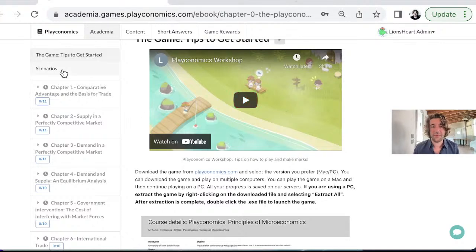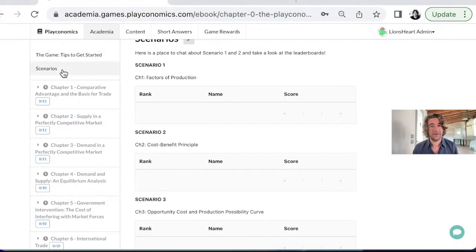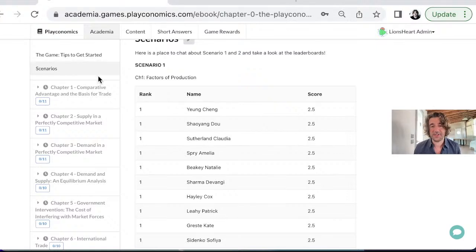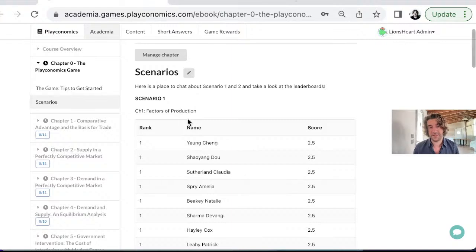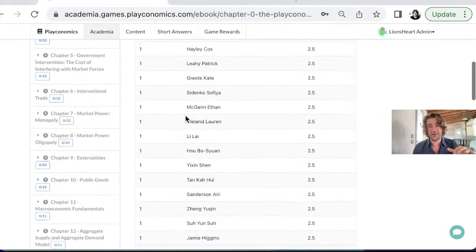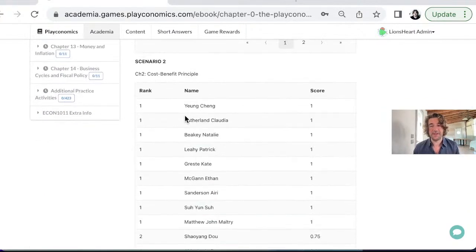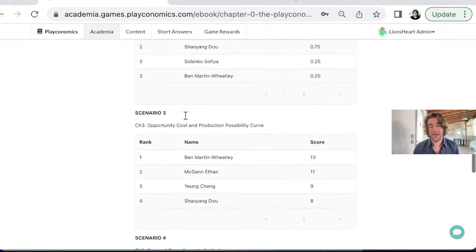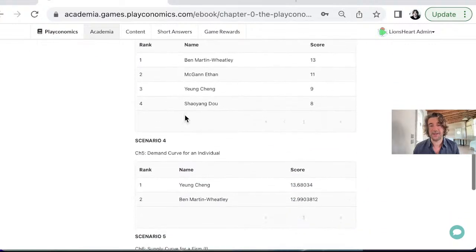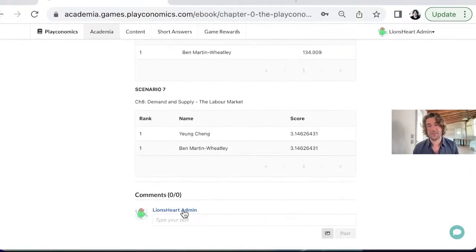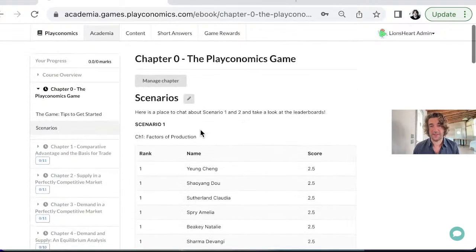Very nice. We also have another section here that I'm going to click right there. This is the scenario section. You can see that in this part of the ebook we are just showing the leaderboards for the different scenarios that are currently available in the game. So you can see your colleagues already making points and hence marks in the game. There is also a comment section down here if you want to have a chat. We are also going to keep an eye on this. If there is any question, please ask it away.